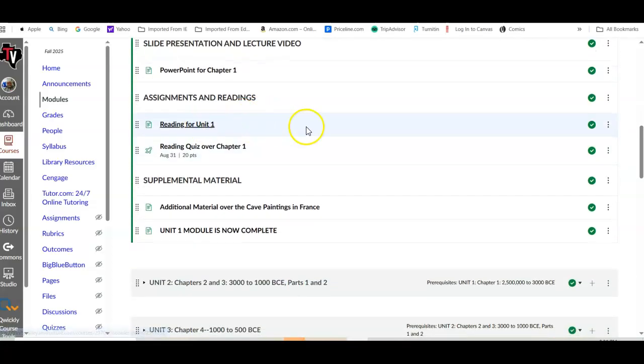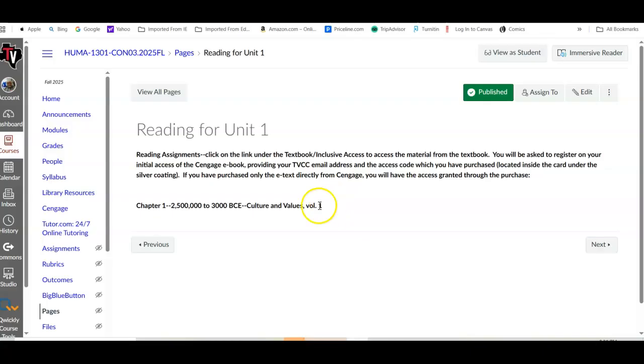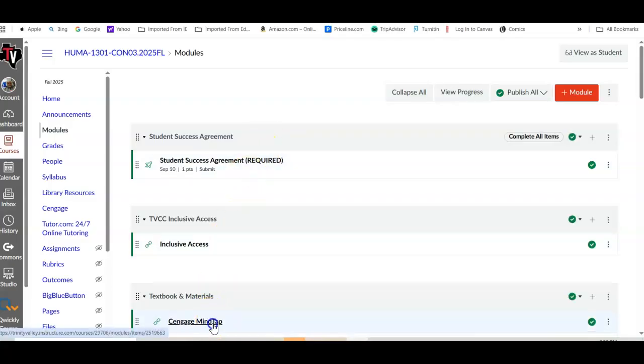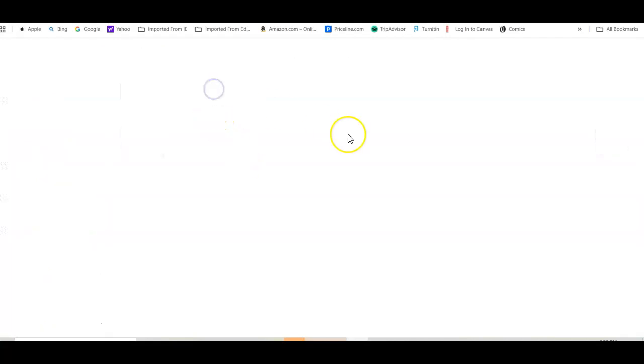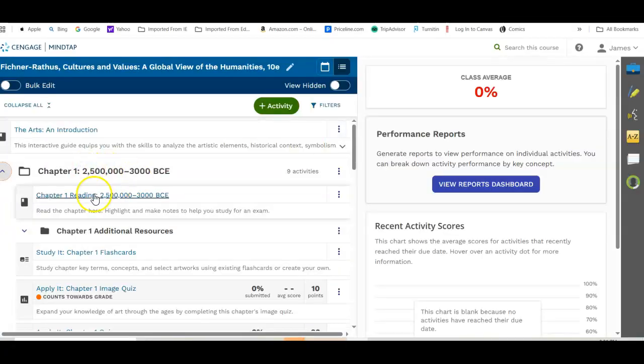You'll have the link to the reading here. And it just tells you what you need to go read to open that. You, of course, will go to the textbook here at Cengage and click on this to open up that. And then simply, once more, open up that Cengage tab. And you'll see, again, the chapters will open. When you open this particular chapter, you'll see the reading. They also have the link to the flashcards.